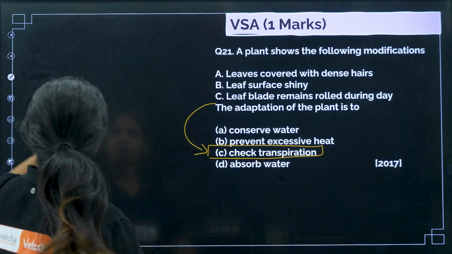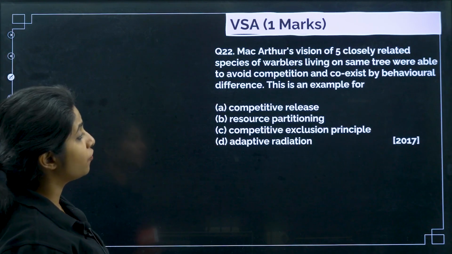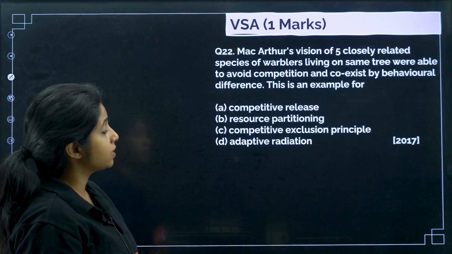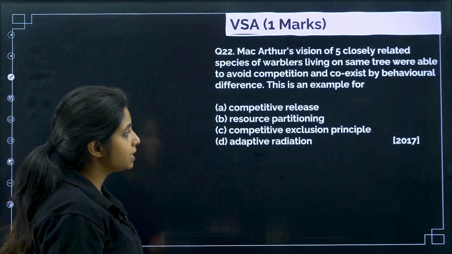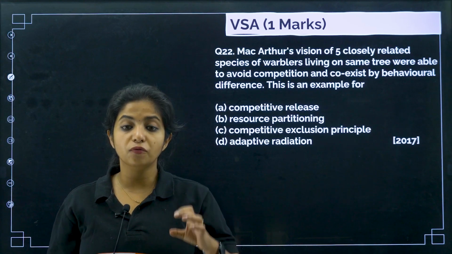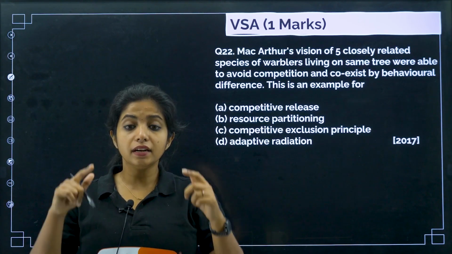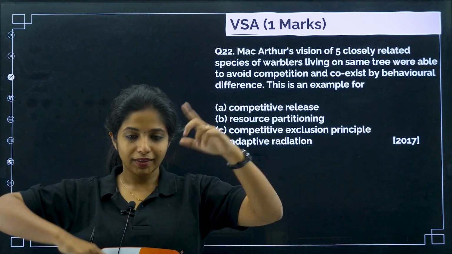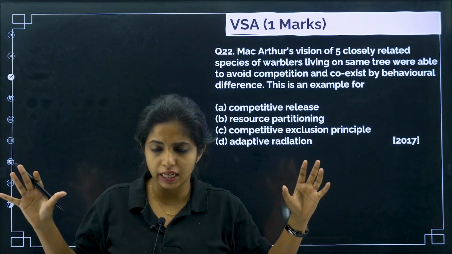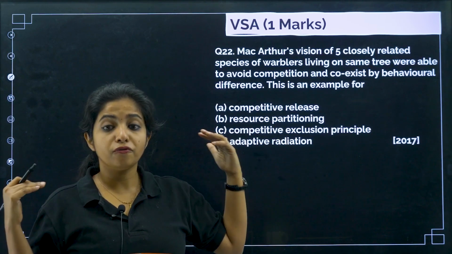Cool. Chalo. Next. MacArthur observed five closely related species of warblers living on the same tree, and they were able to avoid competition and coexist by behavioral differences. This is an example of what? So basically, MacArthur was studying and found that there are five closely related species of warblers living on the same tree at different levels. So they are not competing and things like that. How do you think this was achieved? This is an example of what, my dear children?